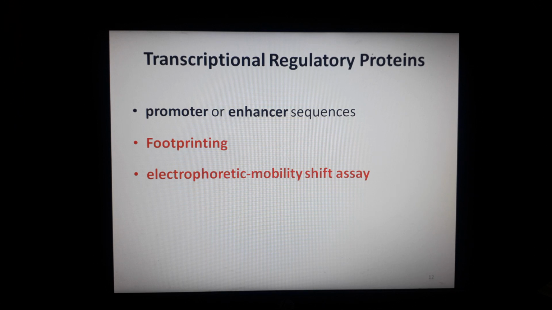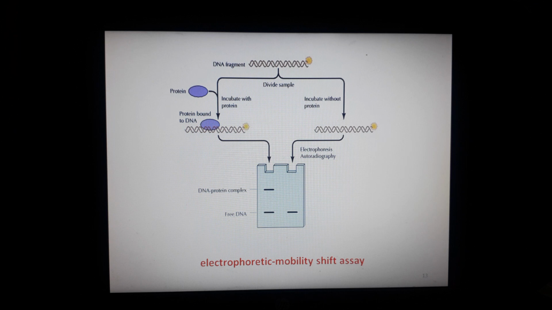The second type is the electrophoretic mobility shift assay. We will discuss this in detail. Here in the diagram you can see the electrophoretic mobility shift assay. You take a radioactively labeled DNA sample, and this sample is divided into two. One half of the sample is incubated with the protein that binds to the specific DNA sequence.